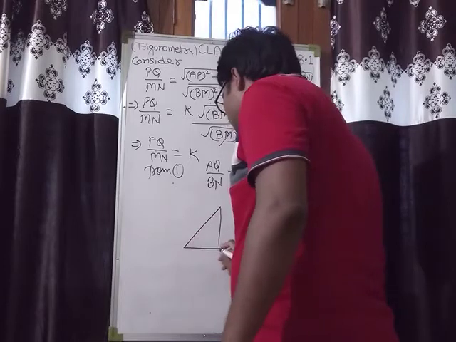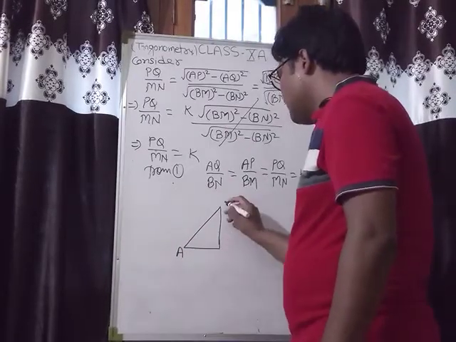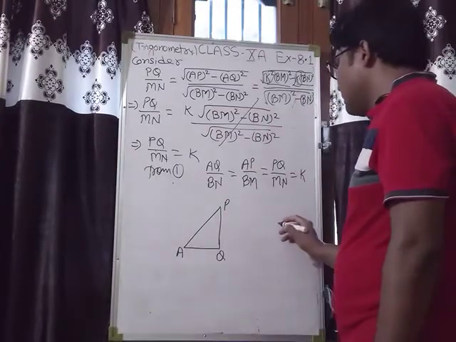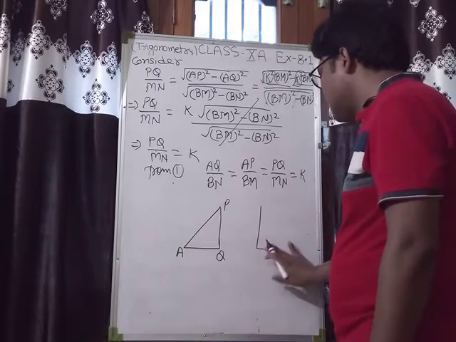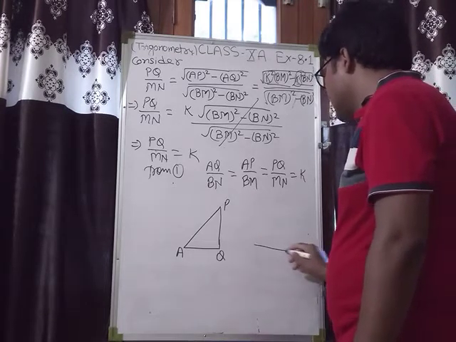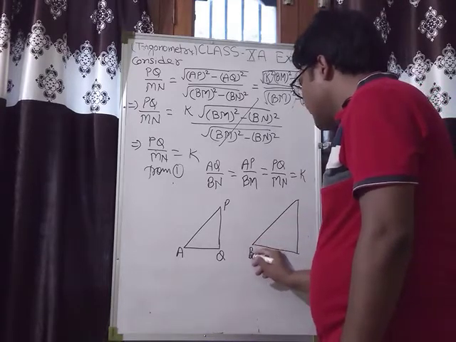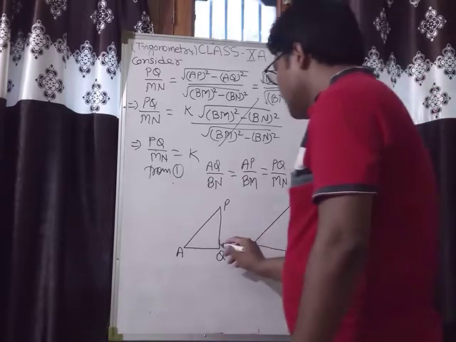See this one, that is A P Q, and that is B M N.